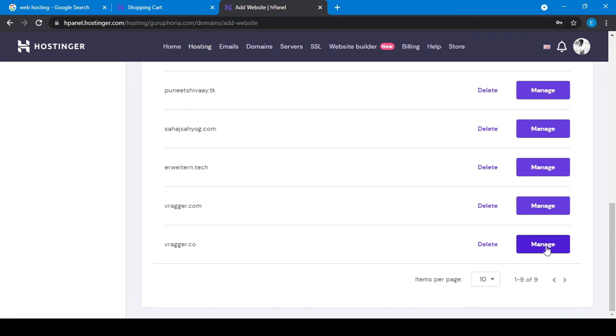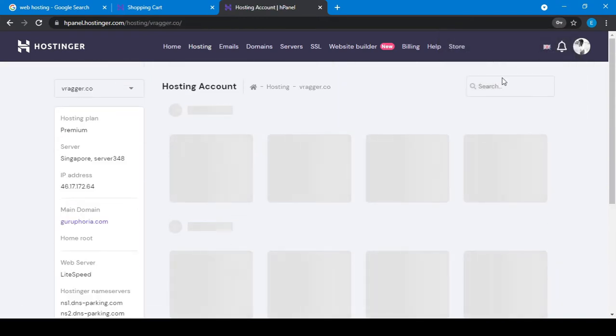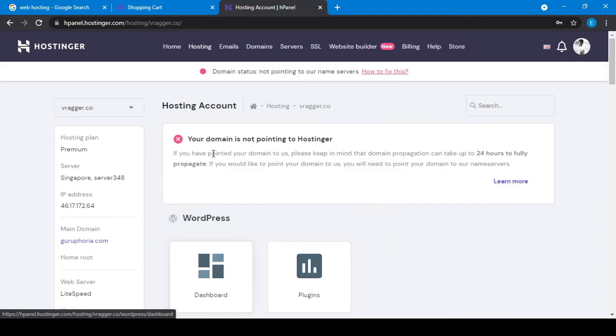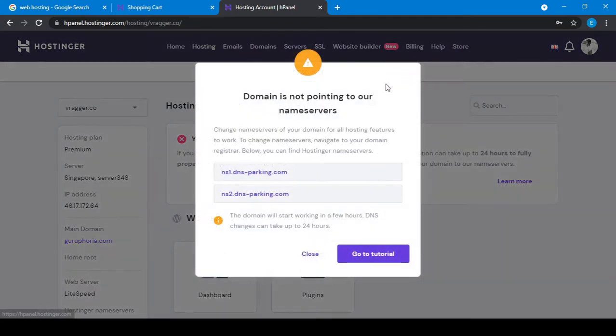So if I go to bragger.co, let me show all of the domains. Yes, this is it, I will click on manage. Here you will see it says that your domain is not pointing to Hostinger. How to fix this? You just have to copy these name servers. Wherever you purchased your domain, you just paste these and save. Within 24 hours, your website will point to this.